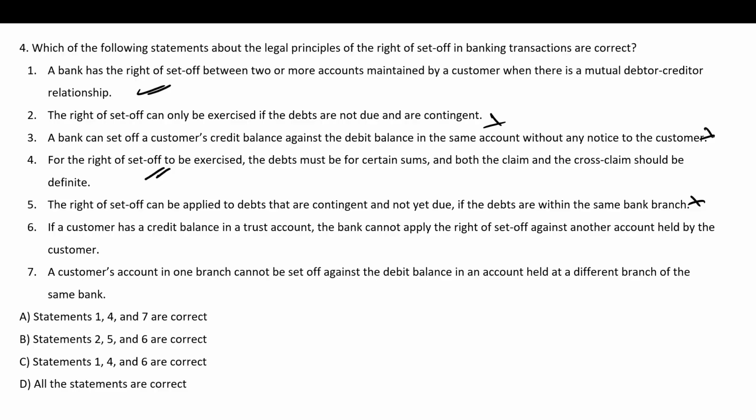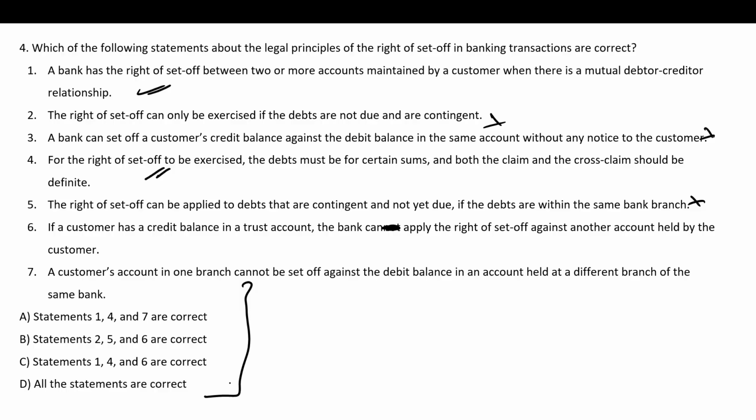Trust accounts are exempted. So the bank can apply it. This question should ask for the incorrect statement, because otherwise there will be no option.